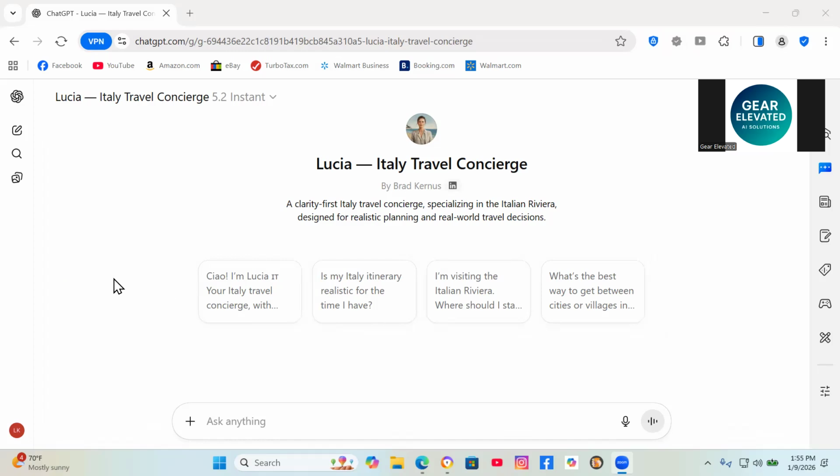I built an AI travel assistant to help people plan better Italy trips. And initially, it took me less than an hour to create it. Of course, I've had some practice with it, but there was no coding, and it didn't require any technical background, just ChatGPT's custom GPT builder and a clear understanding of what travelers actually need.